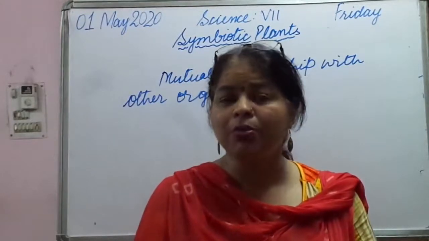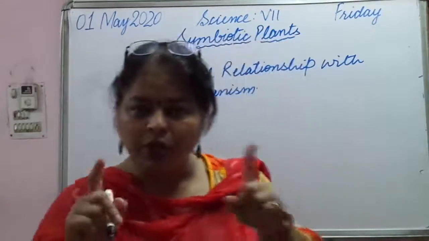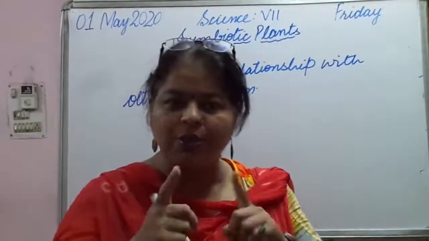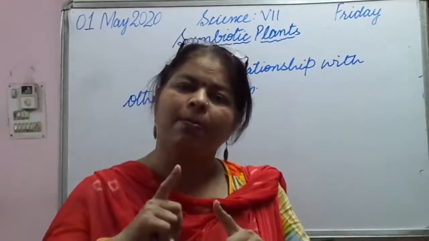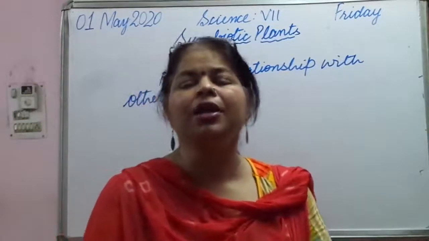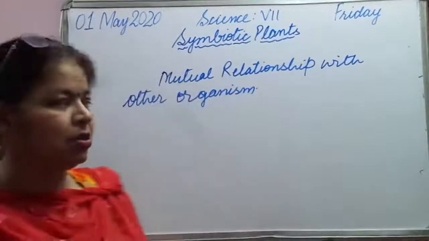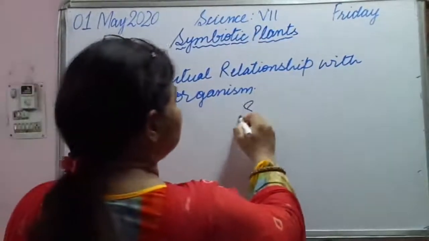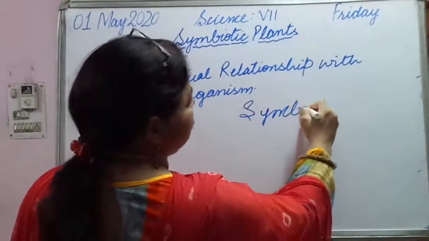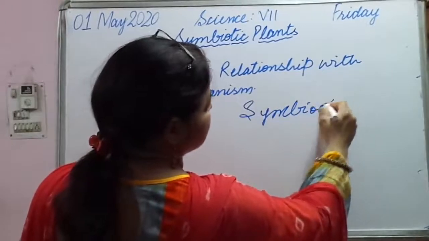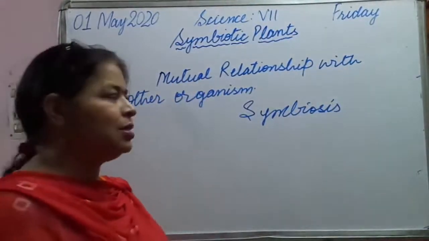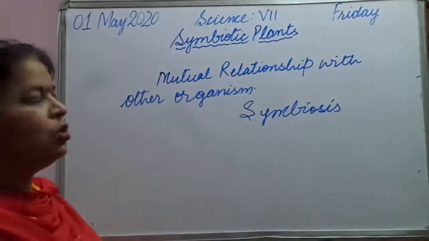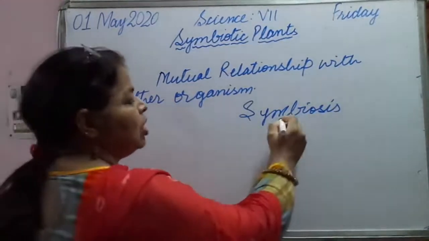Now this type of association between two organisms in which they are mutually benefiting each other is called symbiosis. What do we call it? We call it symbiosis. Okay, such type of relation is known as symbiosis.